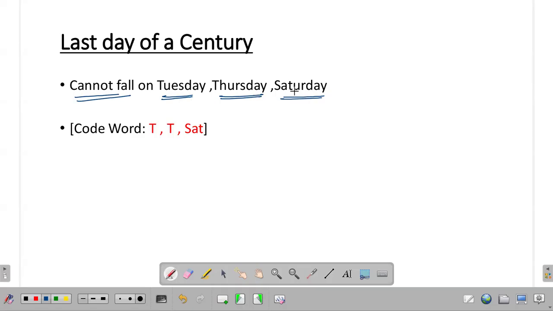So the last day of a century cannot fall on Tuesday, Thursday, Saturday. I use the code word TTSAT for remembering this. T for Tuesday, T for Thursday, and SAT for Saturday. So the last day of a century cannot fall on Tuesday, Thursday, Saturday. All other days are possible, but it cannot happen on Tuesday, Thursday, Saturday. It's a commonly asked question for many competitive exams. So that's why I have presented it separately.